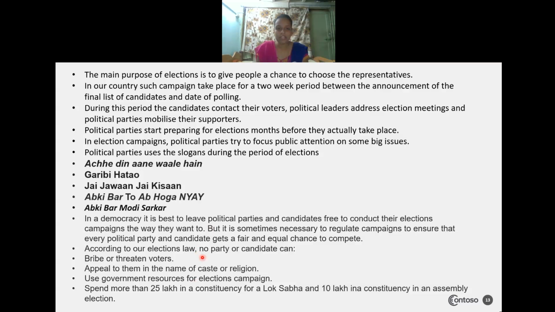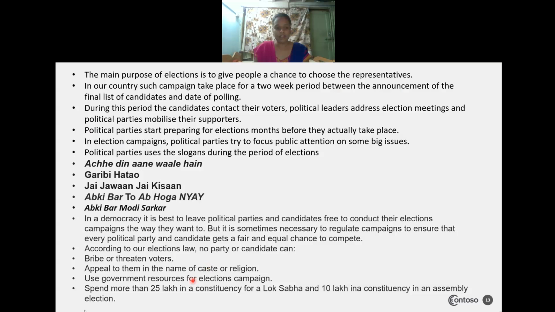So the rules are: no bribing or threatening the voters, no appeal in the name of caste and religion, no party or candidate may use government resources for election campaigning, and no party or candidate can spend more than 25 lakh for the Lok Sabha election and 10 lakh in an assembly election. If they do so, then the nomination they have filed will be cancelled, and that candidate cannot stand in the election.